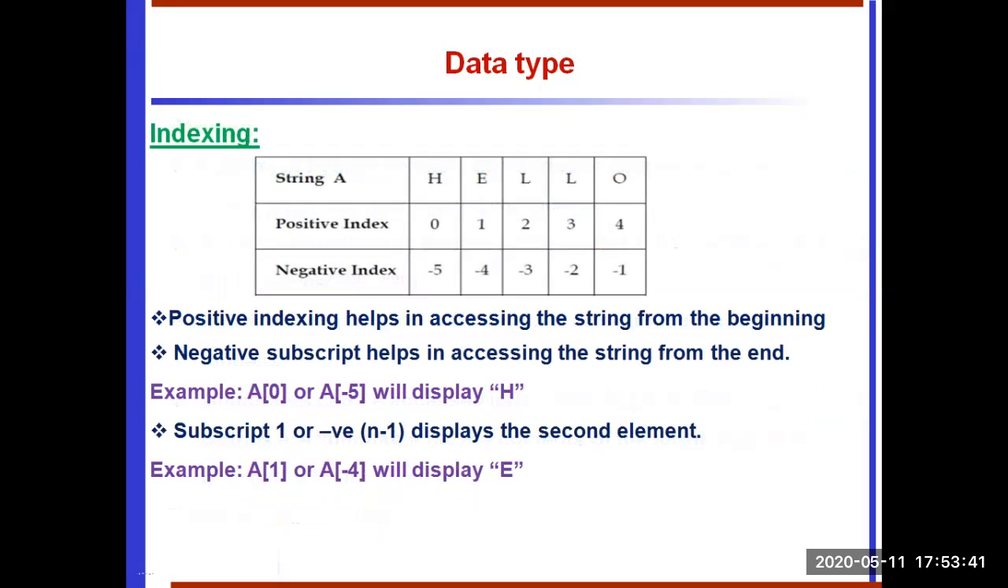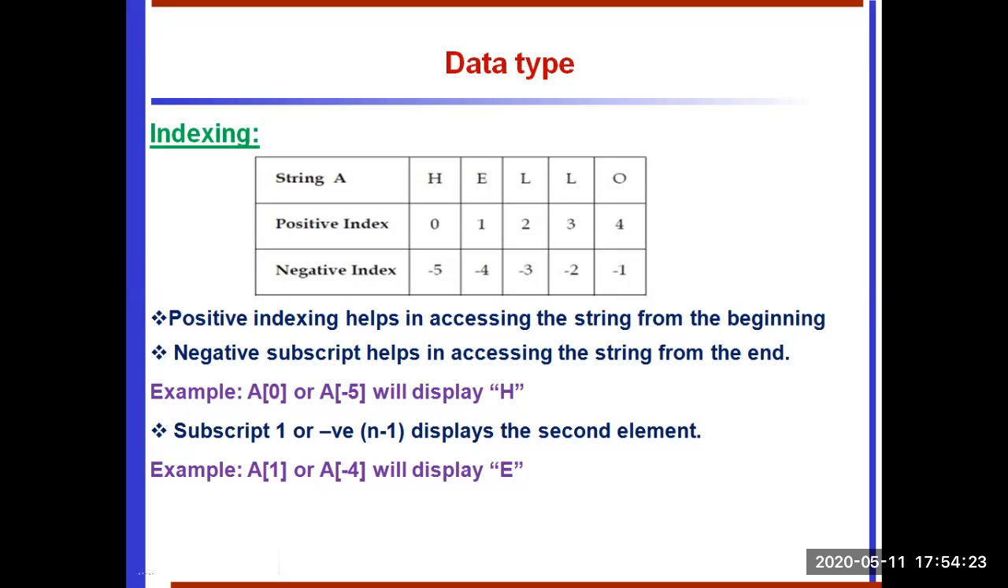The indexing, it's coming under string. See the example. The string A is the variable name. We stored HELLO, hello. The string data type accepts two types of indexing. One is positive indexing and the other is negative indexing. The positive indexing helps in accessing the string from the beginning, so 0 to the last number. The negative indexing subscript helps to access the string from the end. It starts from the higher negative value to the lower negative value.